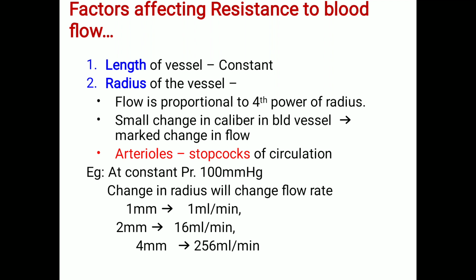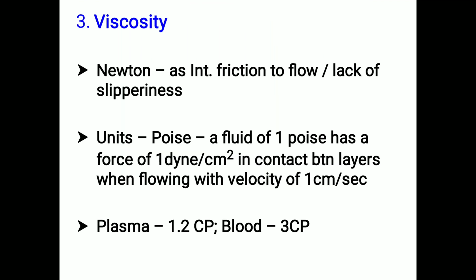Here the blood flow is proportional to the fourth power of the radius, so a marked change in the radius will cause a marked change in the blood flow. The next is the viscosity.